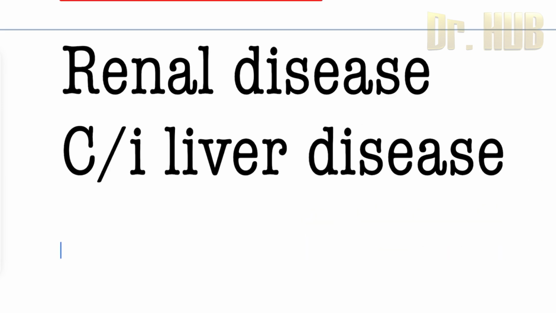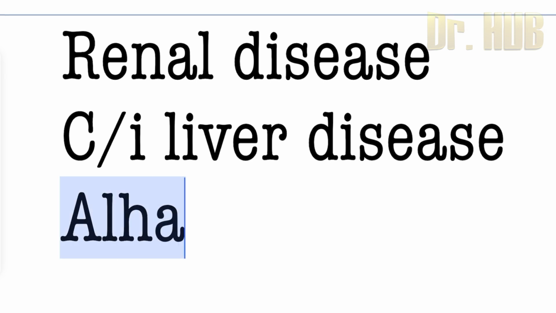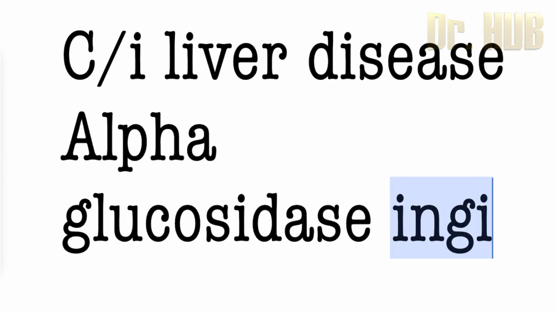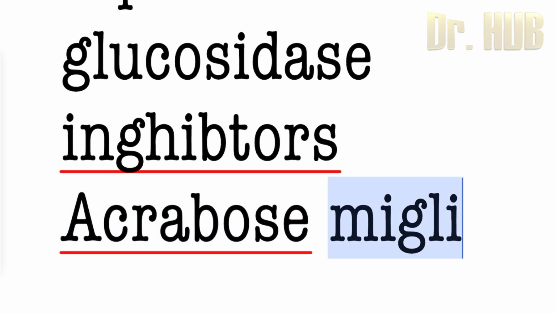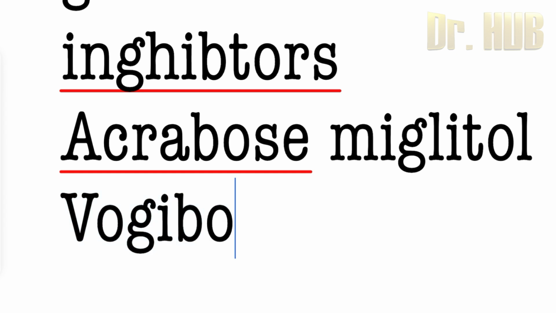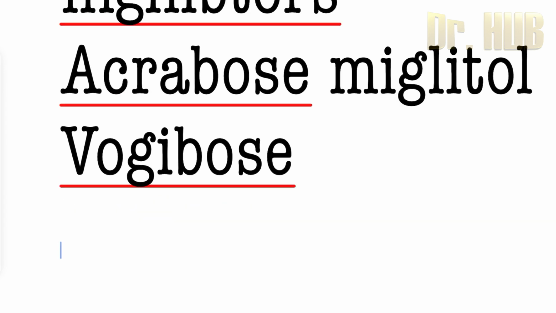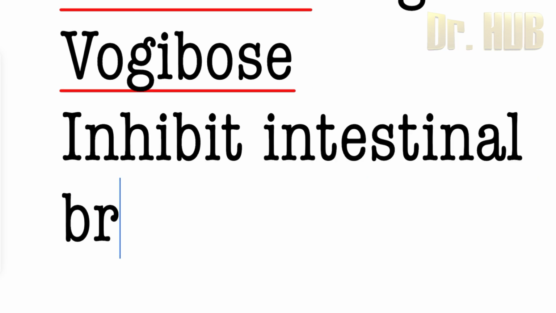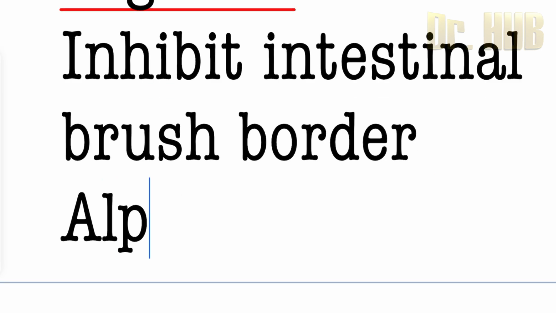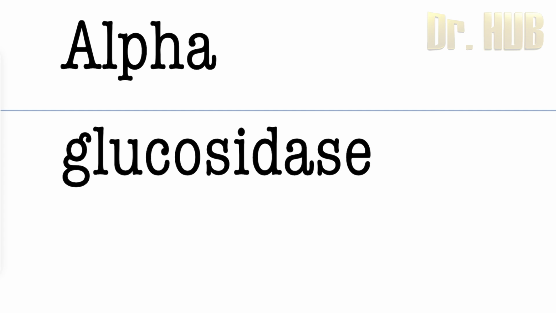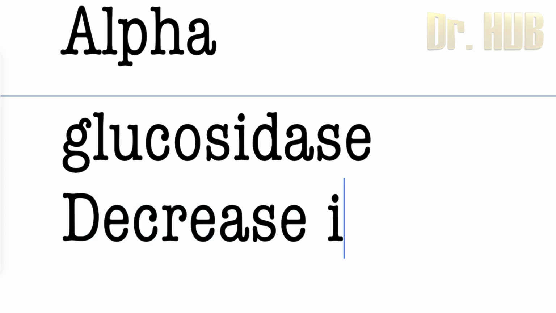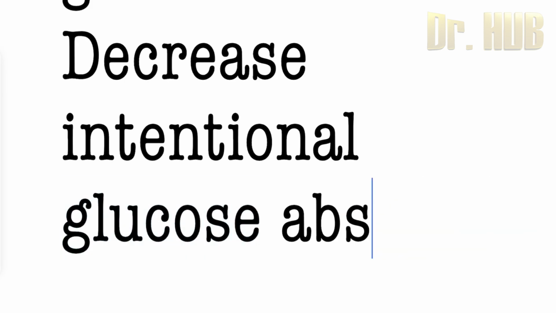Next, moving on to the alpha glucosidase inhibitors. So this includes acarbose, miglitol, as well as voglibose. So what happens here is this inhibits the intestinal brush border alpha glucosidase, and what this results in is that it decreases the intestinal glucose absorption.